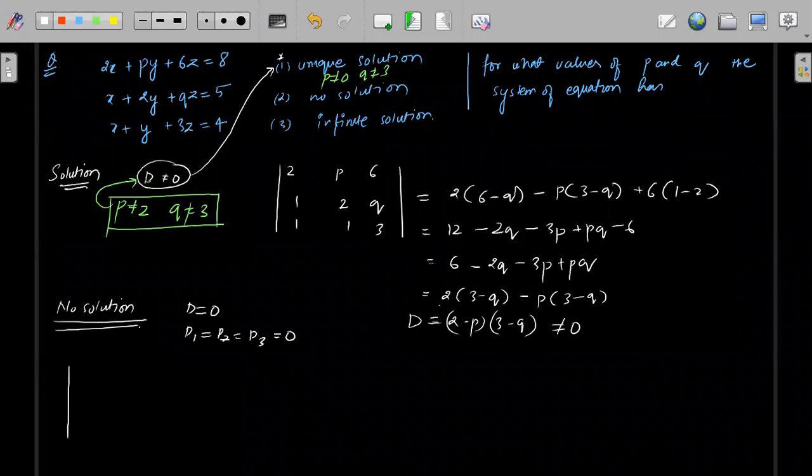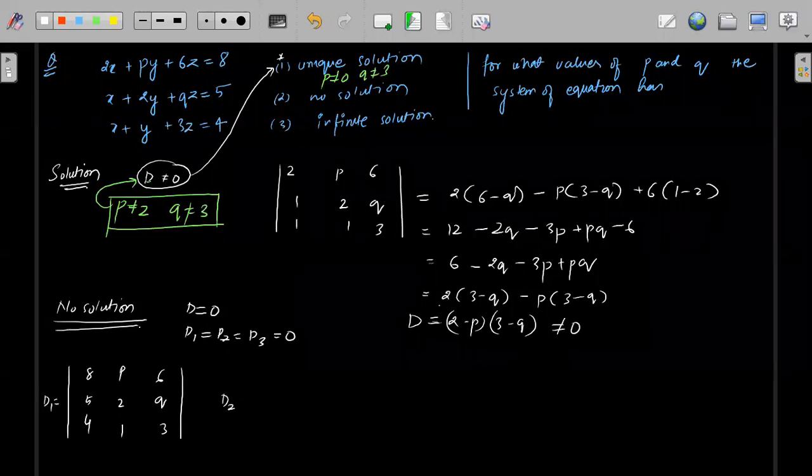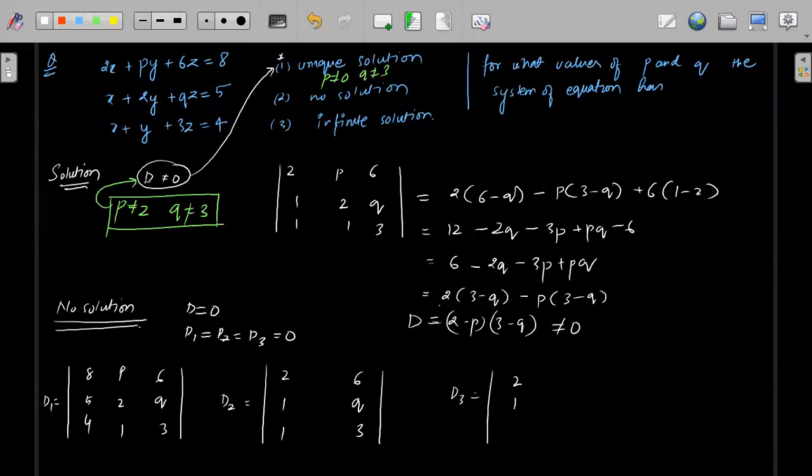D1 will be 8 5 4, P 2 1, 6 Q 3. I will write D2 also. D2 is 2 1 1, 6 Q 3, and D3 will be 2 1 1, P 2 1.